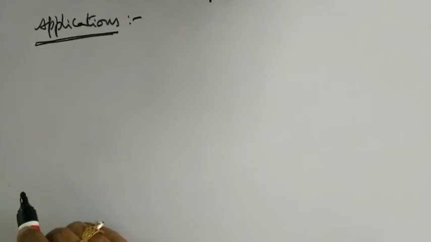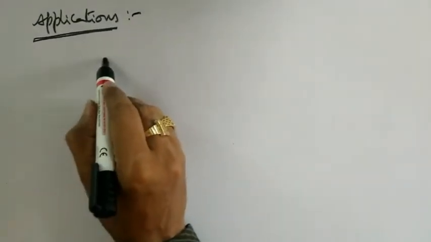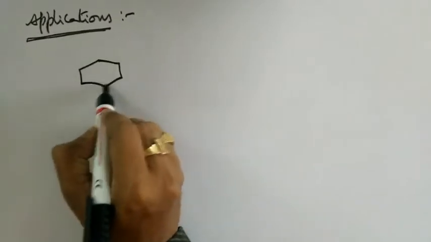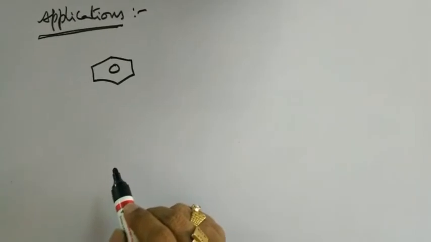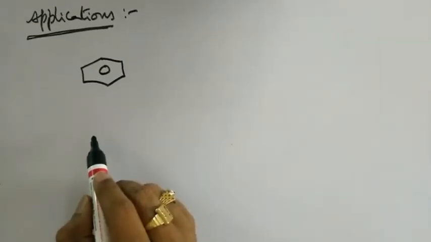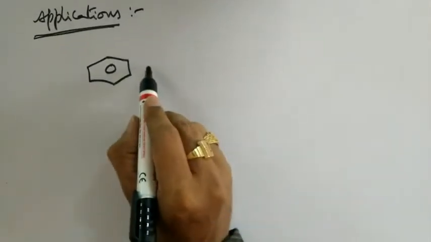Now let us focus on one or two applications of this particular Friedel-Crafts alkylation or acylation reactions in organic synthesis. I am considering benzene, and somebody asked me to prepare salicylic acid or for that matter aspirin from benzene. Then how do I do that? I have taken benzene.